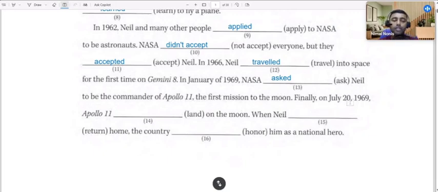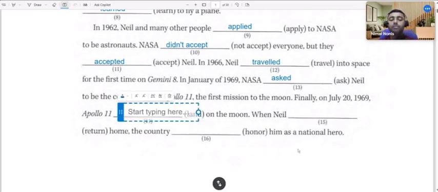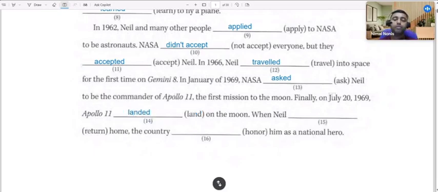Finally, on July 20th, 1969, Apollo 11, within brackets they have given the word land, so we have to write the past form, because 1969 means it's way back in the past. Okay, so landed, the past form of the verb land is landed. Finally, on July 20th, 1969, Apollo 11 landed on the moon.